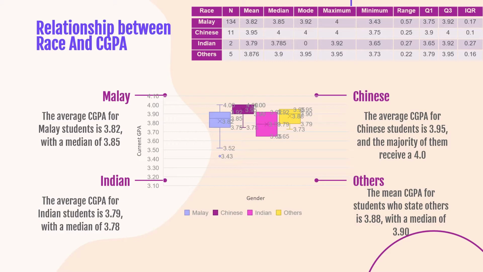As a result, we can deduce from the median that Chinese students have a higher CGPA than Malay, Indian and other students.